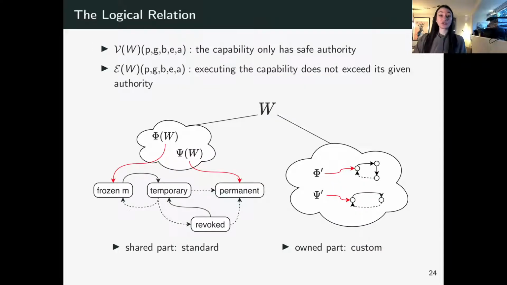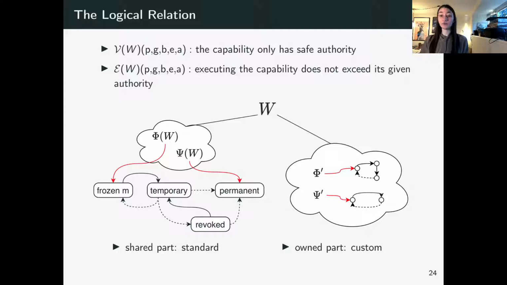So of course, we can't really do that for unknown code. So for unknown code, we use a logical relation. And what we do is we define two relations: the value relation, which enforces that a capability only has safe authority, and the expression relation, which enforces that executing a capability does not exceed its given authority. Each relation is indexed by a world W, which associates the content of memory to invariants. So of course, a capability gives access to memory, so we have to have certain invariants about that memory, and this is what we use W for.